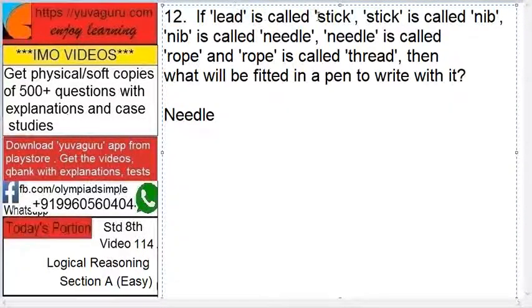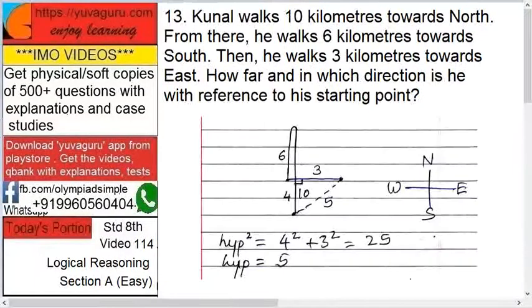If lead is called stick, stick is called nib, nib is called needle, needle is called rope, and rope is called thread, then what will be fitted in a pen to write with it? So what is to be written? In a pen, what is fitted? Nib, but nib is called as what? Needle. So needle is the answer.